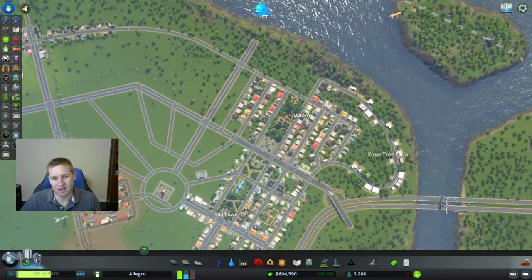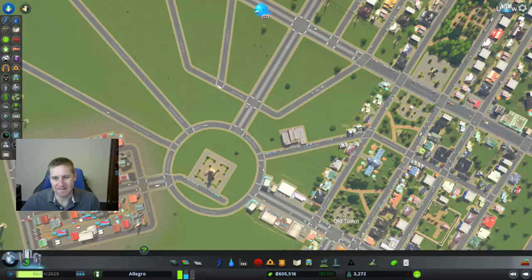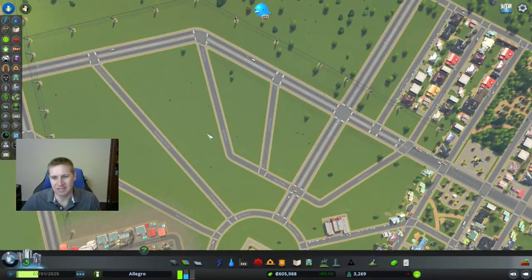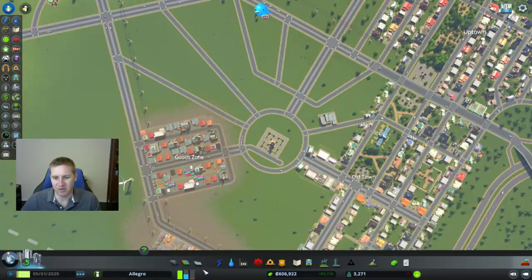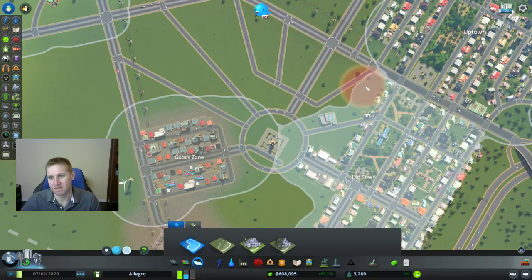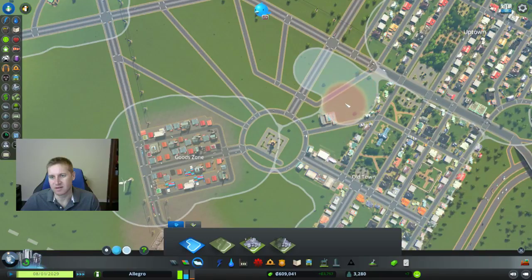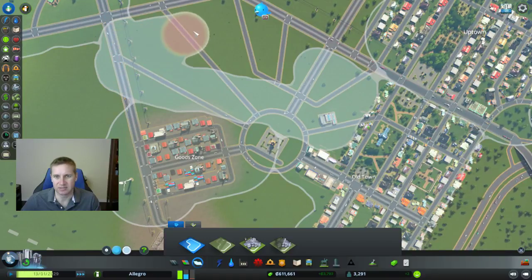Let's see. Now, I want to build some more residential. And I'm going to start filling in these areas here. Now, before I do that, I want to make this a district. So all of this is going to become a new district.